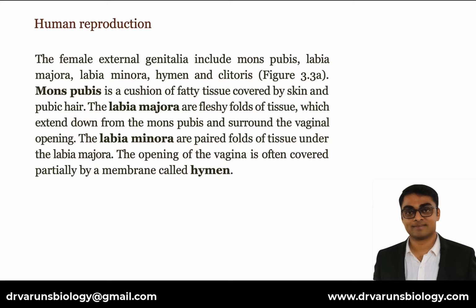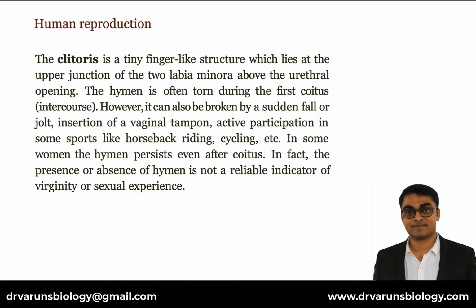Mons pubis is a cushion of fatty tissue covered by skin and pubic hair. The labia majora are fleshy folds of tissue which extend down from the mons pubis and surround the vaginal opening. The labia minora are paired folds of tissue under the labia majora. The opening of the vagina is often covered partially by a membrane called hymen. The clitoris is a tiny finger-like structure which lies at the upper junction of the two labia minora above the urethral opening. The hymen is often torn during the first coitus or intercourse.